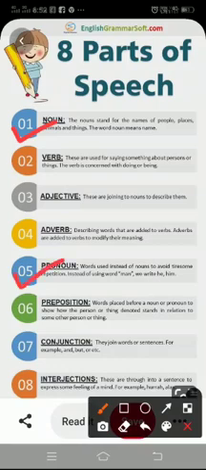Noun is the name of person, place, animal and thing. And what is a pronoun? Words which are used in place of noun are called pronouns. So today we are going to learn about verb and adverb because these two are connected to each other.